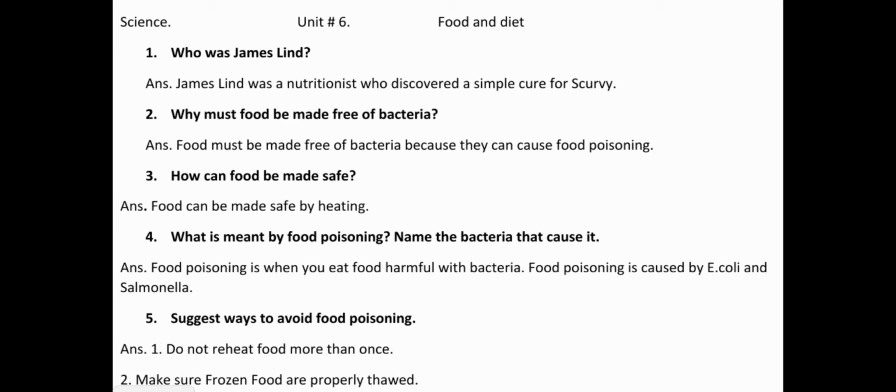Question number 1 is, who was James Lind? James Lind was a nutritionist who discovered a simple cure for scurvy. And what was the cure? To use lemon juice.